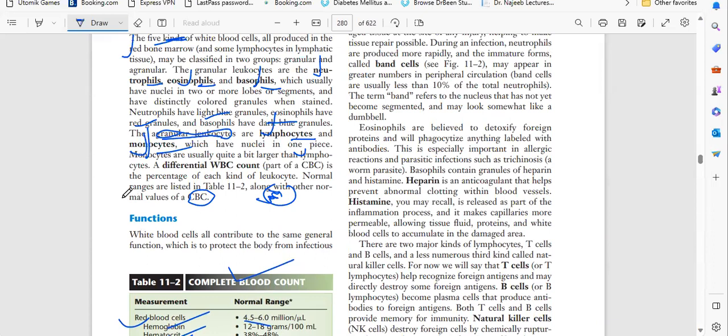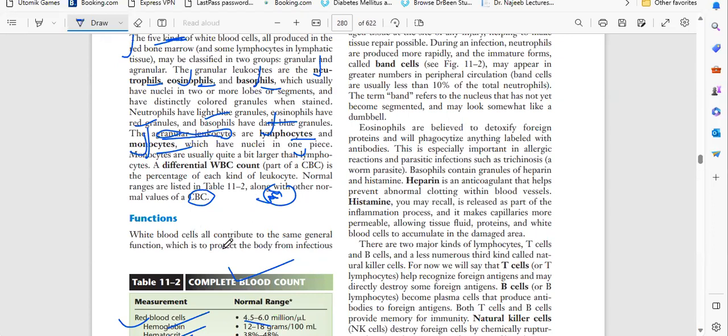Now we will talk about functions. What is the function of WBC? WBC have the most important function, that is protection of the body, from the outer environment as well as inner environment. These are very, very important things to remember.